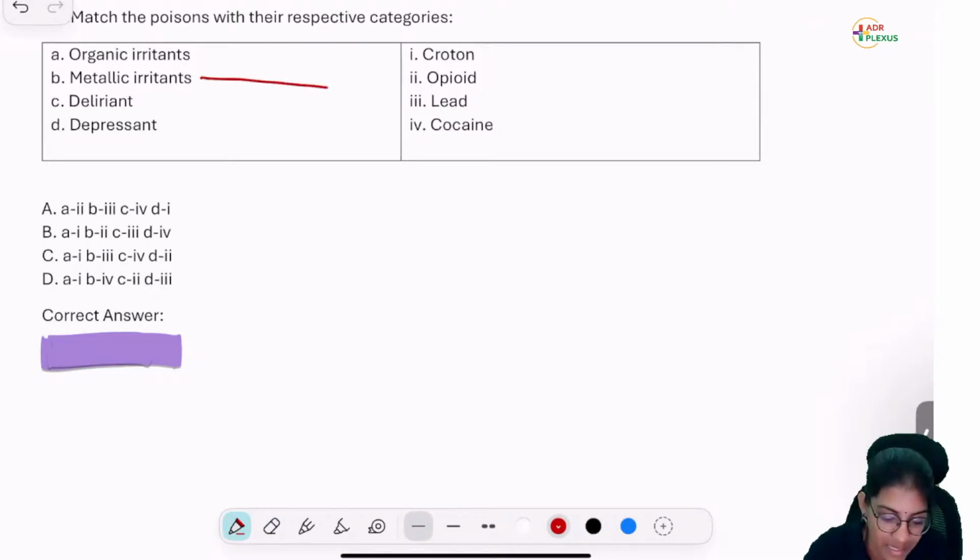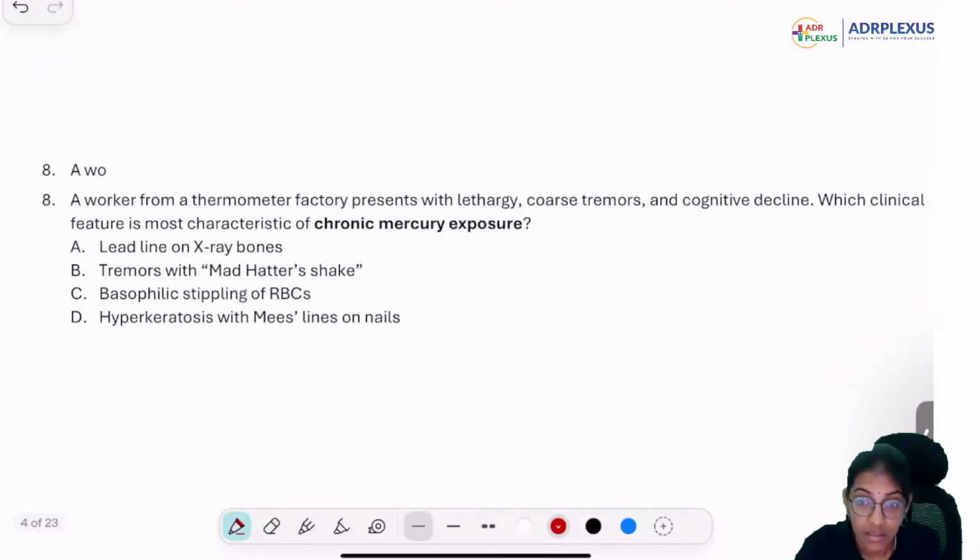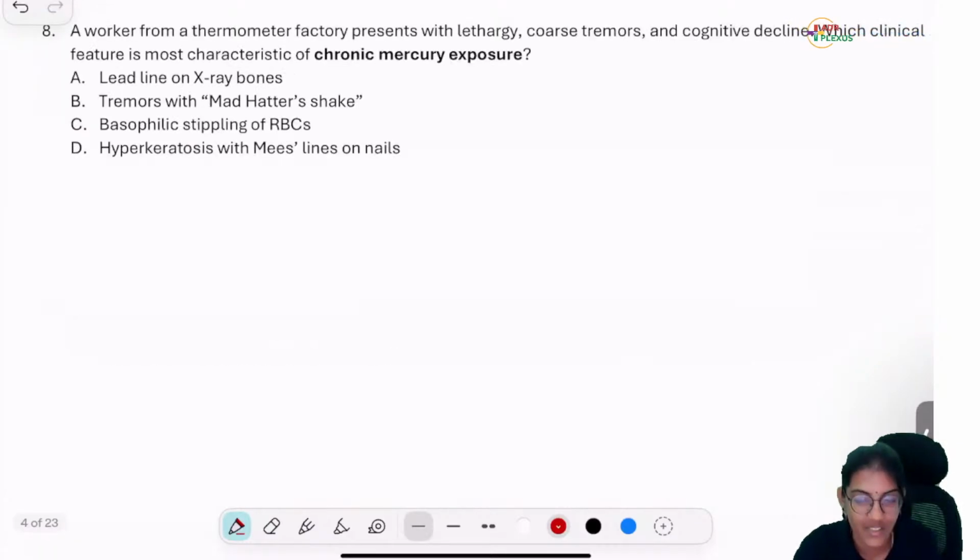See, I would match metals with lead first. This is one of the easiest that you can do. So that gives me only two options, A or C. Now, if I say organic irritant, I am not thinking about opioid, I'm more thinking about croton. Similarly, if I'm thinking about depressant, I'm thinking more in the level of opioids, right? So C becomes the correct answer. All right. Next one.